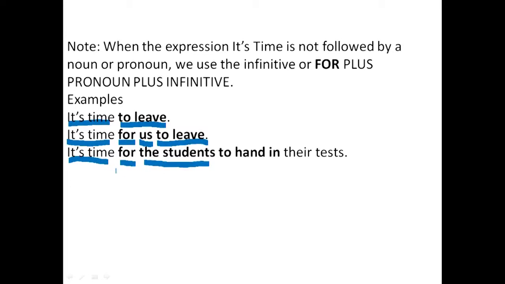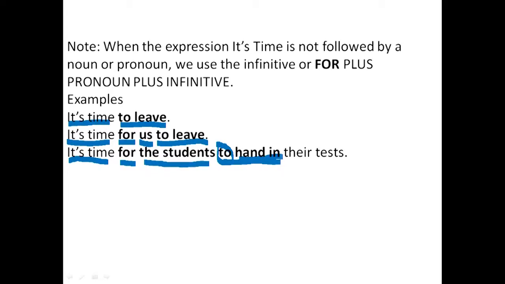So it's time is the expression. For is the preposition. The student is a noun phrase in this case, and to hand in, this is what we refer to as a phrasal verb. To hand in means to submit. Okay, but they all conform to the usage. For is there. We have a component that acts as a noun, in this case a noun phrase, and we have the to particle, and we have the verbal element after it all. So it's the correct way to use it.